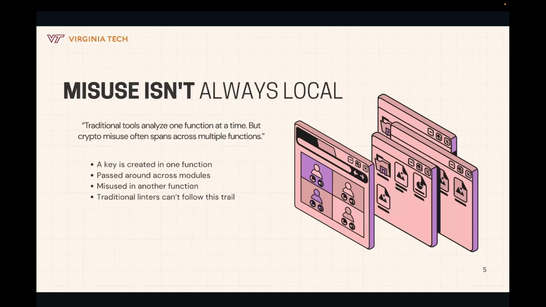Now, these mistakes aren't always obvious. You might define a key in one function, pass it to another, and only use it in the third one. And that's totally valid code, but it's hard to track. Most linters only analyze one function at a time, so they'll miss a misuse unless it happens in the same place the value is defined. That's where we come in. Our analyzer performs interprocedural analysis. That means we follow the trail across multiple functions, even if the misuse only shows up at the very end of the call chain.